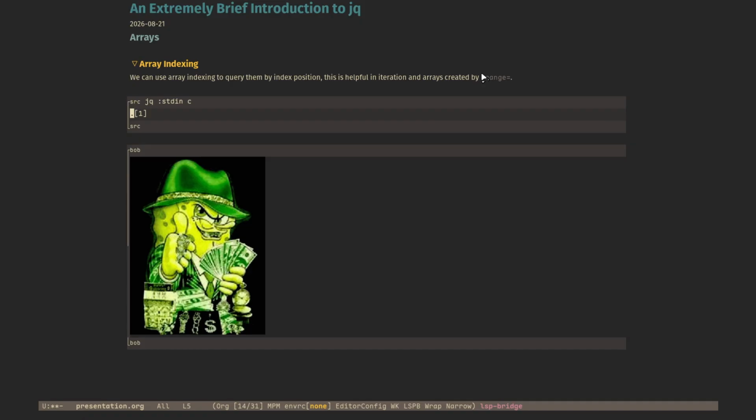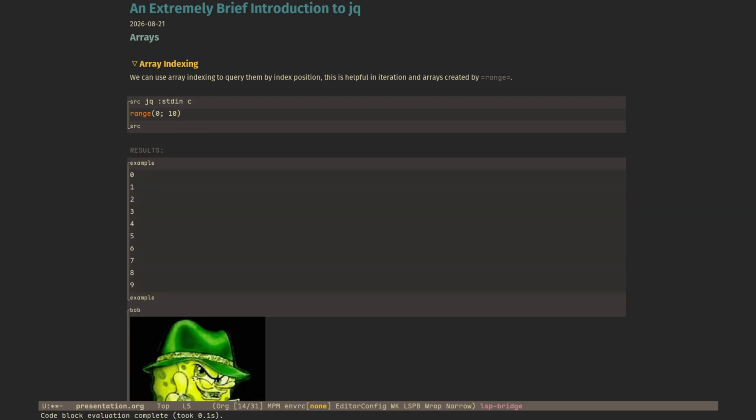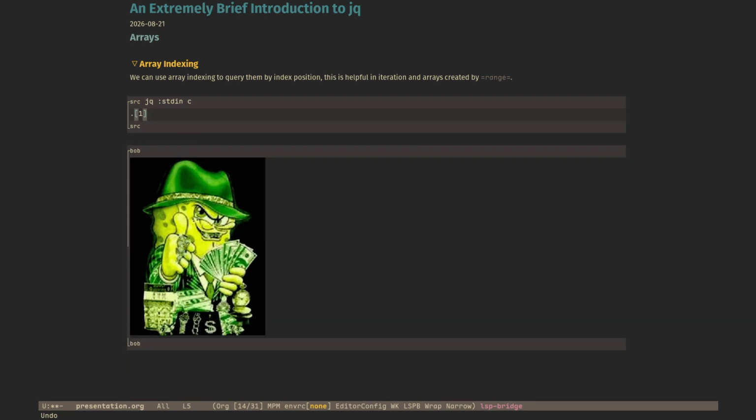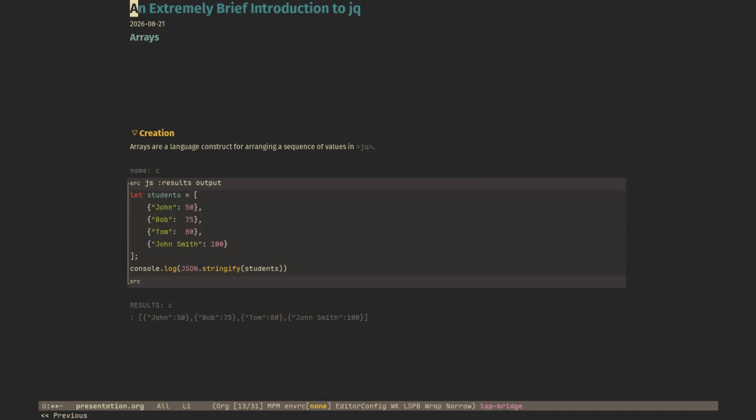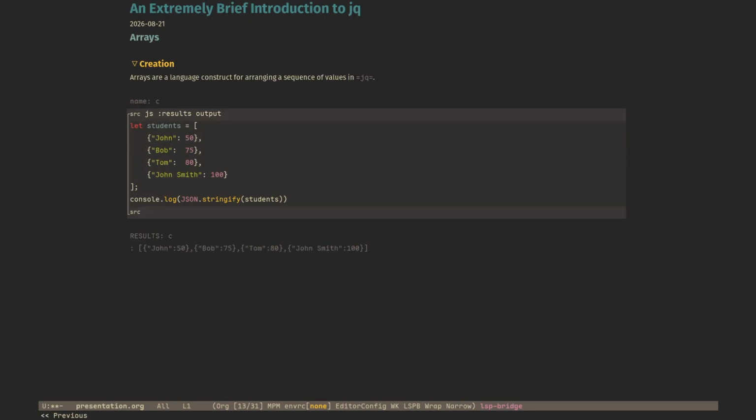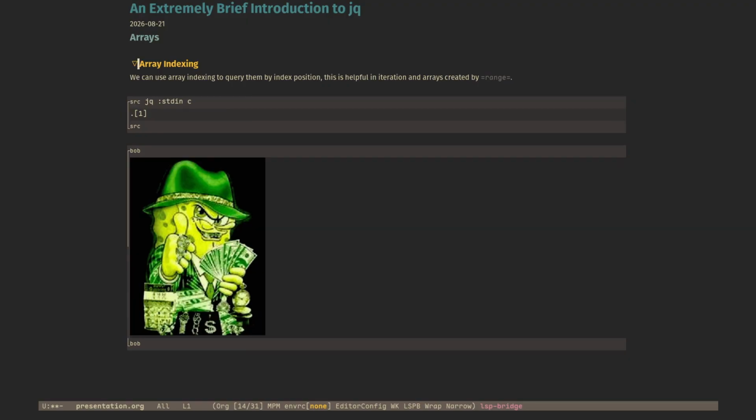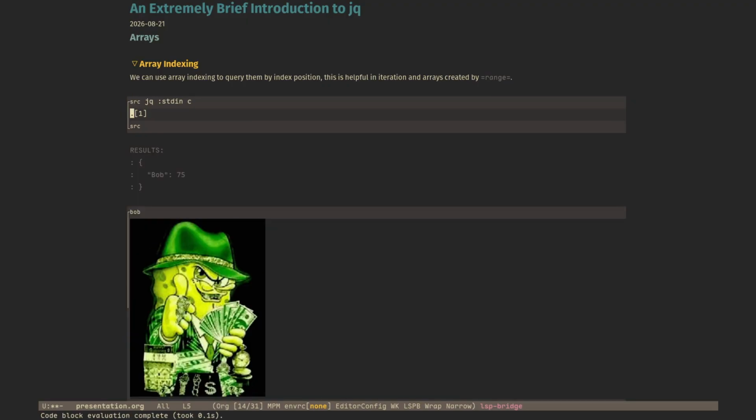Can I show you right now? One second. Let's do range 0 to 10, which is 0 to 9. There you go, example. But if we go back, here we can see what would be the first index. That would actually be Bob, because JQ is zero indexed. Boom, Bob. That's why his photo is there.